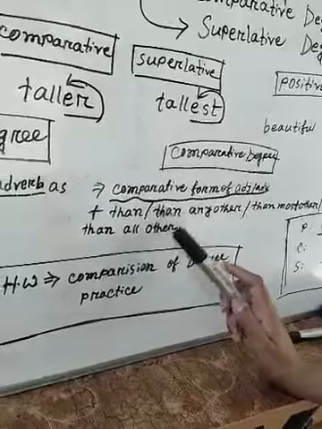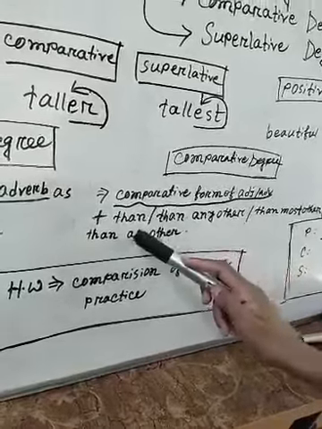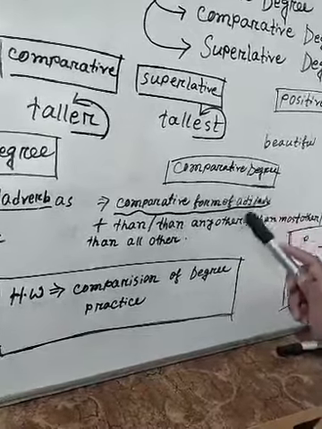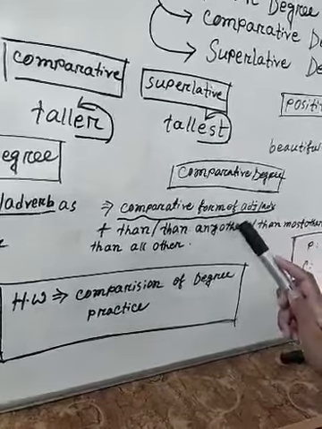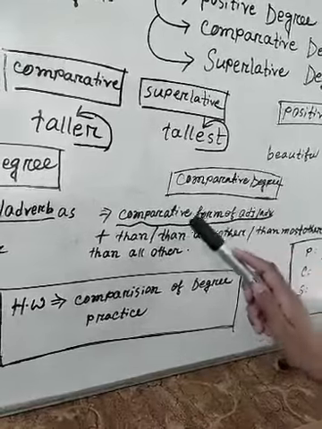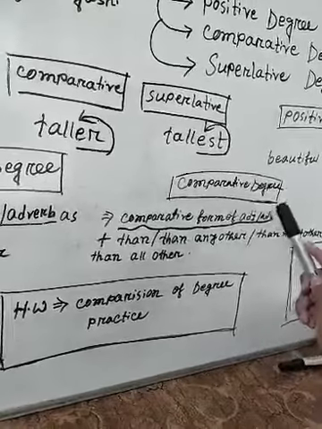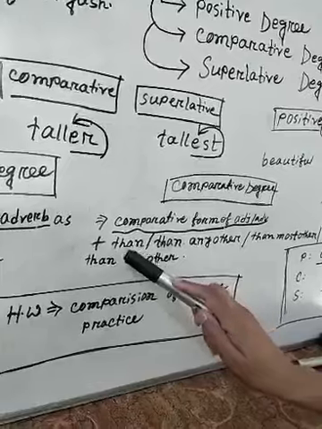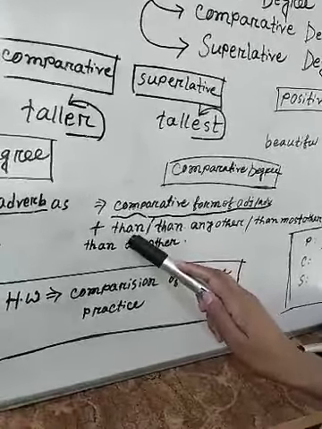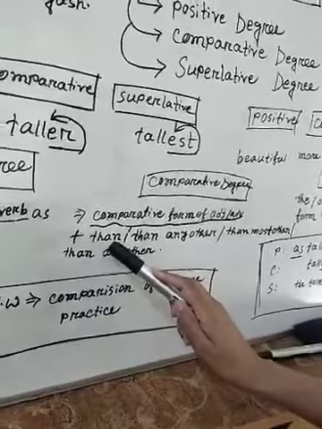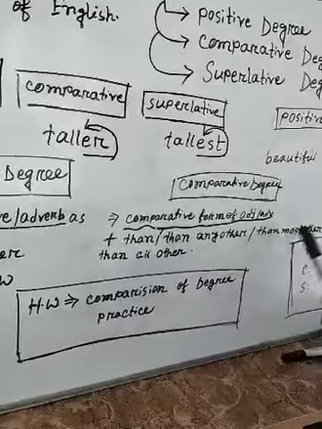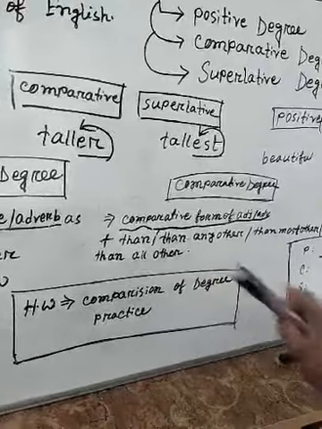We must use the comparative form of the adjective. Here the adjective or adverb has to be turned into comparative form. And then we have to use "than". The spelling is noticeable here. The spelling of "than" is not with E; there we have to use A. "Than", or "than any other", or "than most other", or "than all other".